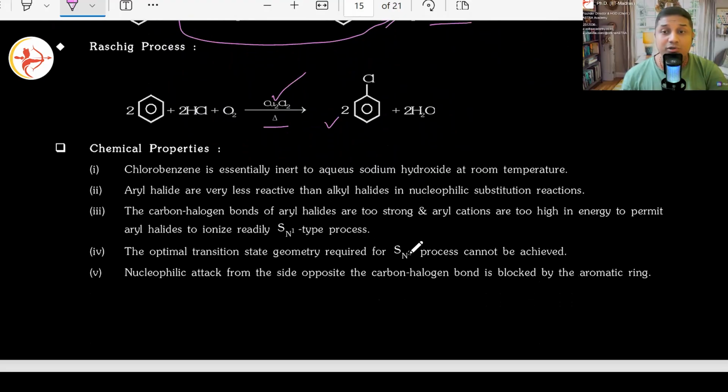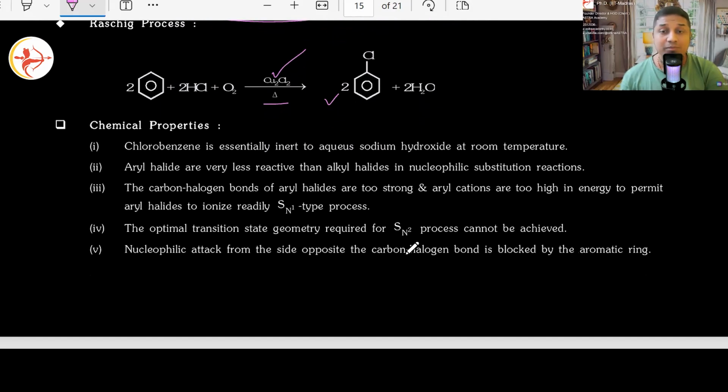This is how we produce chloro, or basically aryl halides. Correct? Or halobenzenes or haloarenes. Whether you call it as haloarenes or aryl halides, they're same. Now let's quickly jump on to what type of reactions will they lead to. How they are produced, how their preparations happen, that we have seen. Now we will jump on to understand what all reactions they participate into.